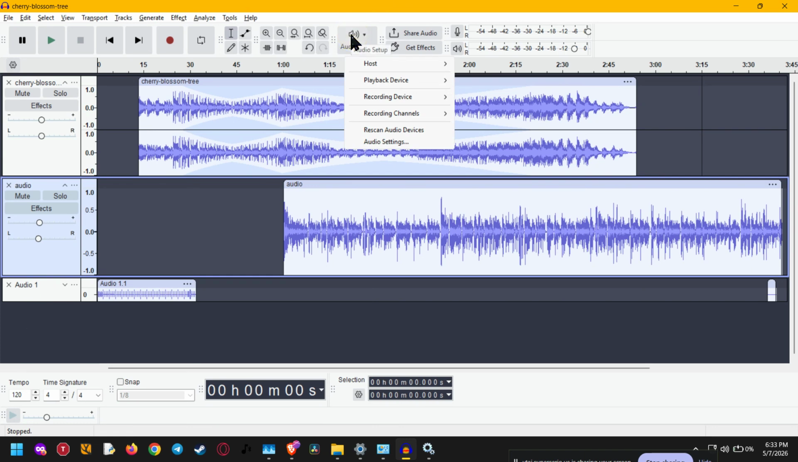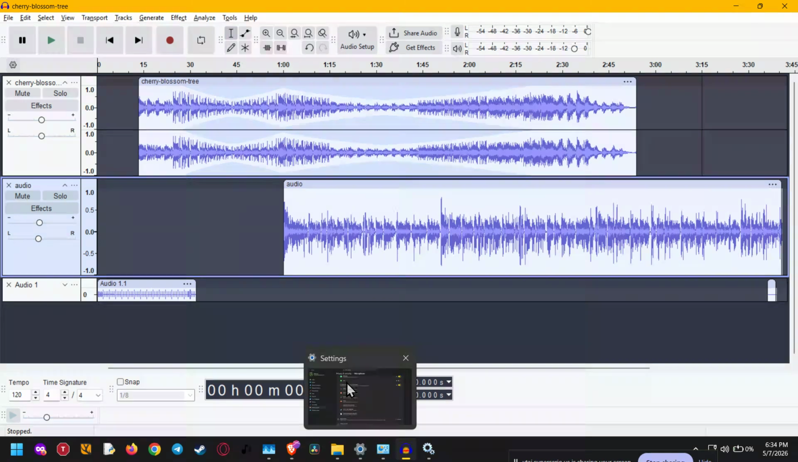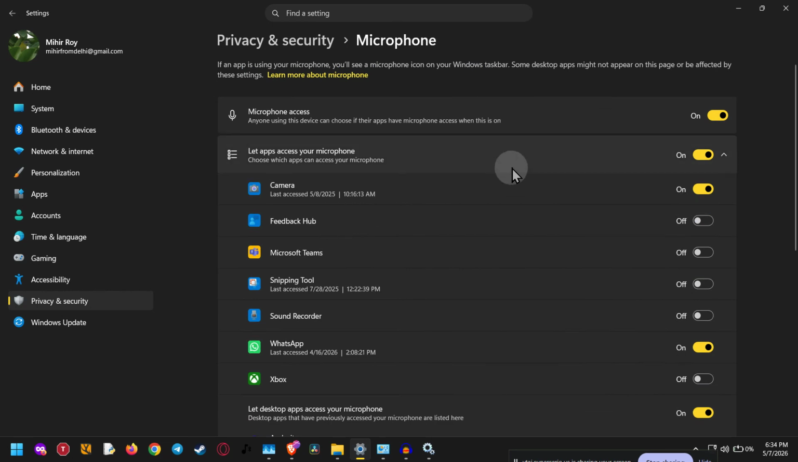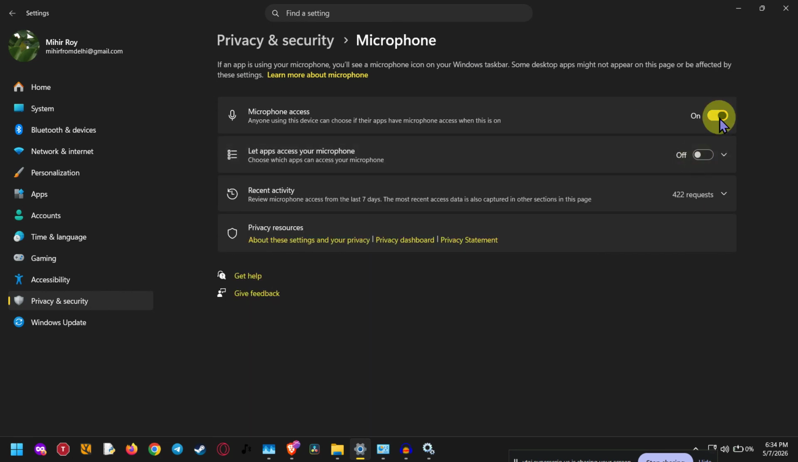If the error is still there, the next thing to check is your Windows privacy settings. On both Windows 10 and Windows 11, there is a master permission that controls whether desktop apps are allowed to access your microphone. To check this, open your Windows settings, go to Privacy or Privacy and Security, then open Microphone. Make sure microphone access is turned on, and just as important, make sure the master toggle for Allow Desktop Apps to access your microphone is also turned on. Audacity is a desktop app, so if this setting is off, Windows may block it even though the microphone is detected. Once you enable that permission, close Audacity completely and open it again so the change takes effect.